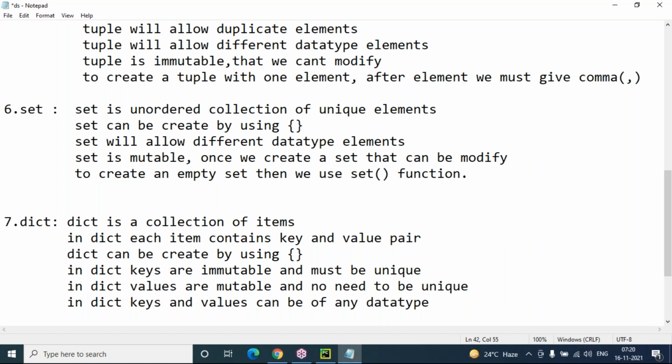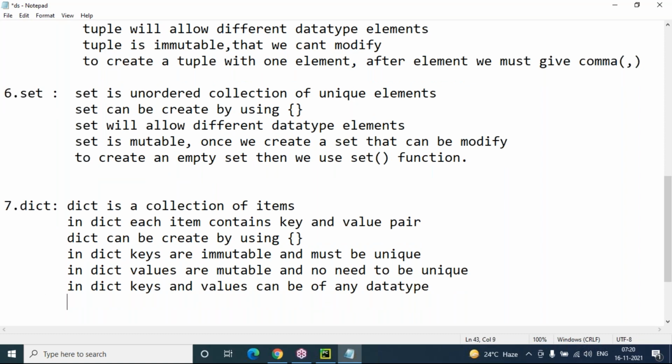And next, to create an empty dictionary, if you want to create an empty dictionary directly, we can use empty curly brackets. It leads to a dictionary only. So these are the dictionary related points. Keys are immutable and values are mutable. Keys must be unique, values need not be unique. And keys and values can be of mostly any data type like integer, string, character, float. Each item contains a key and value pair. A dictionary is a collection of items.